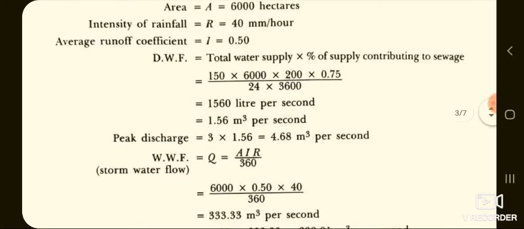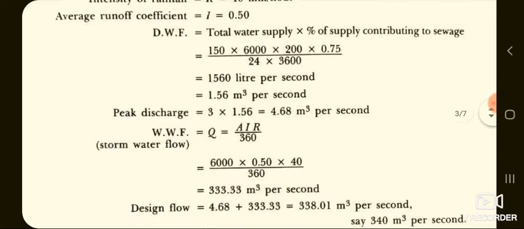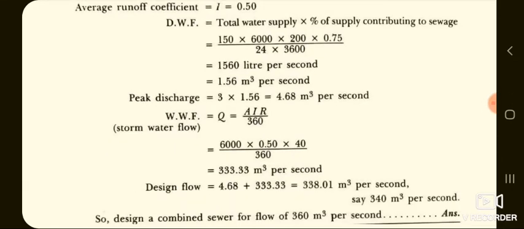Now easily we can find the quantity of dry weather flow, that is DWF, equal to total water supply into the percent of water contributing to sewage. Total water supplied is calculated by multiplying the rate of water supply with the population, that is 150 into 6000 into 200 into 0.75 divided by 24 into 3600, to express it in liters per second.